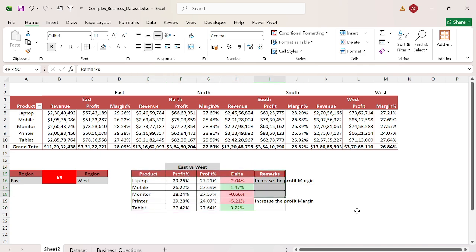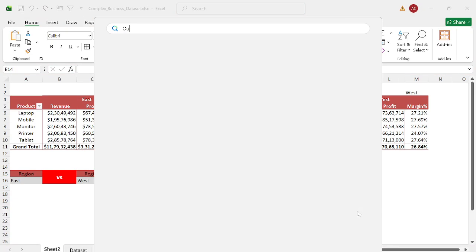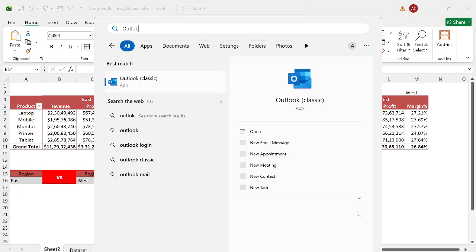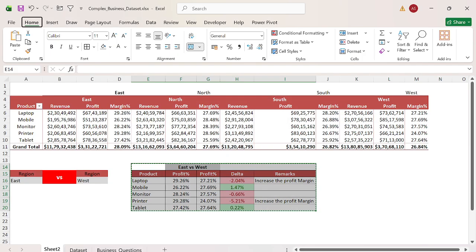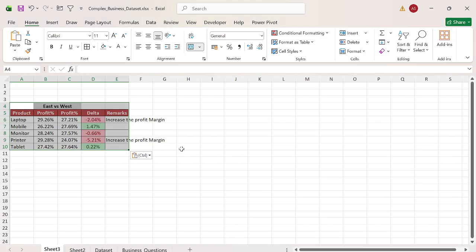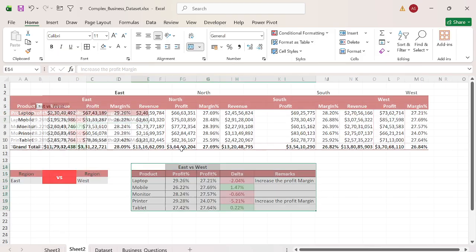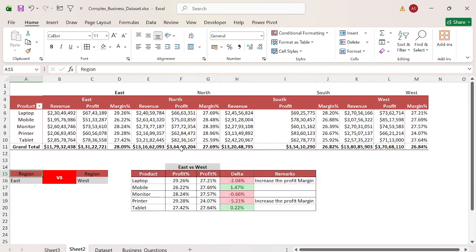I'm just telling you how we should answer the business when such a question is raised. For example, I'm opening Outlook now, and I can draft my email here. East, I can write here east. This is the suggestion, I can prepare my summary like this so that I can answer.